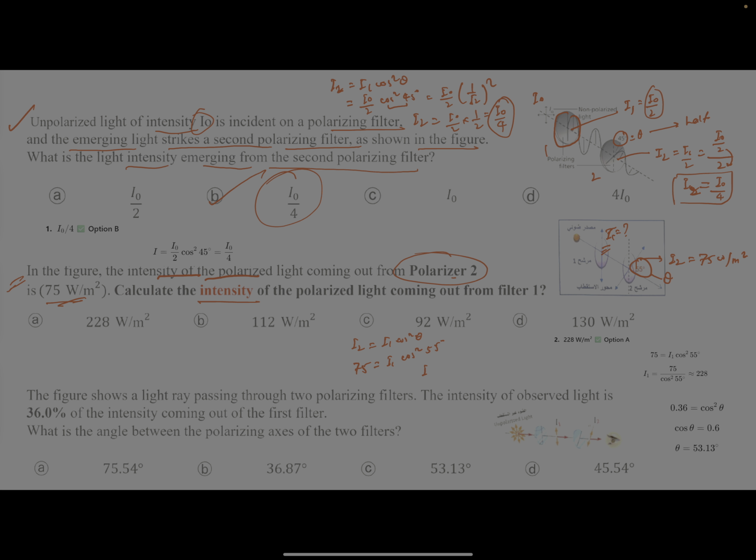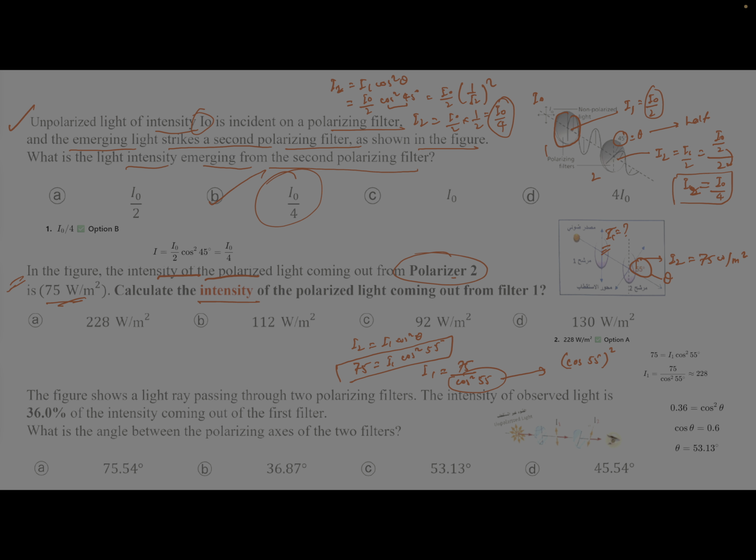So I1 you can directly put as x in the calculator and solve it, or by calculation it will be 75 over cos square 55 degree. Now how can you solve cos 55 in the calculator? In the calculator you have to just put cos, and then 55 and put the bracket and then do square.